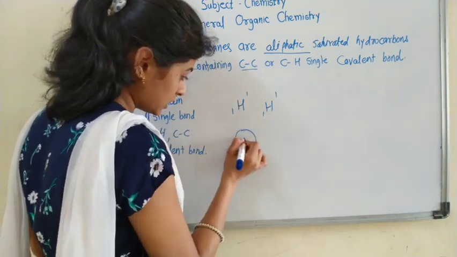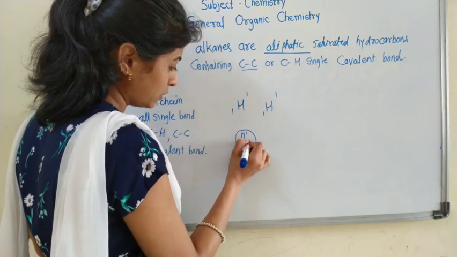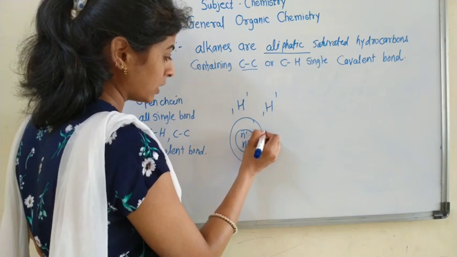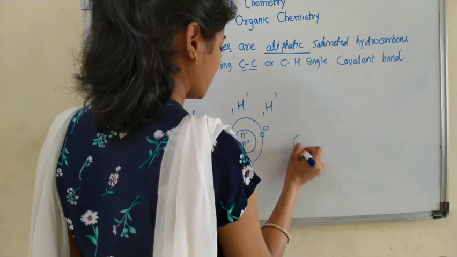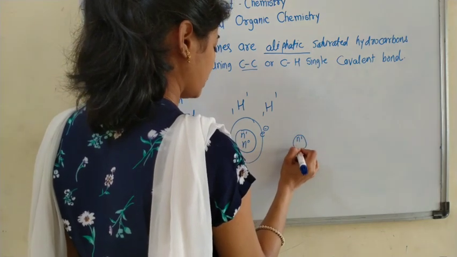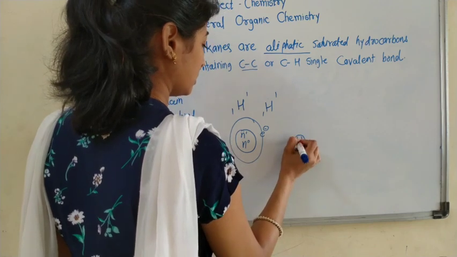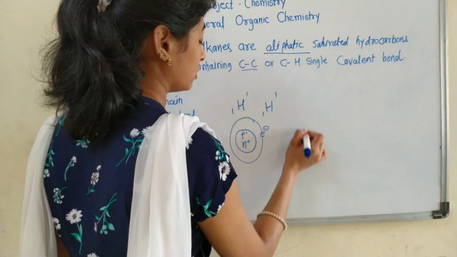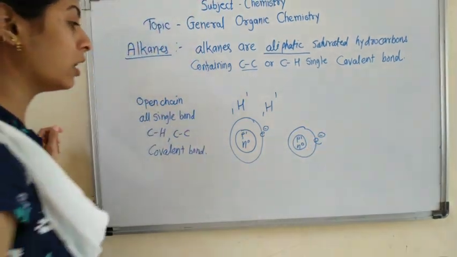It means the nucleus has one proton and no neutron, and one electron is there. Same in the case of this hydrogen atom. P is the proton, and E is the electron revolving around the nucleus.